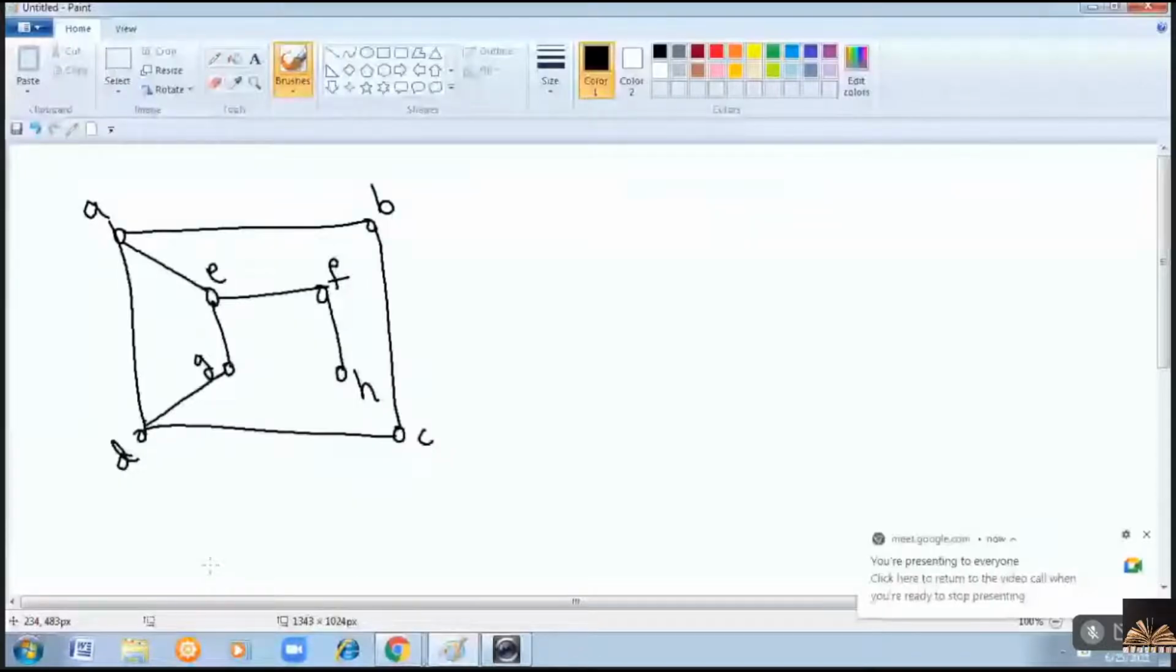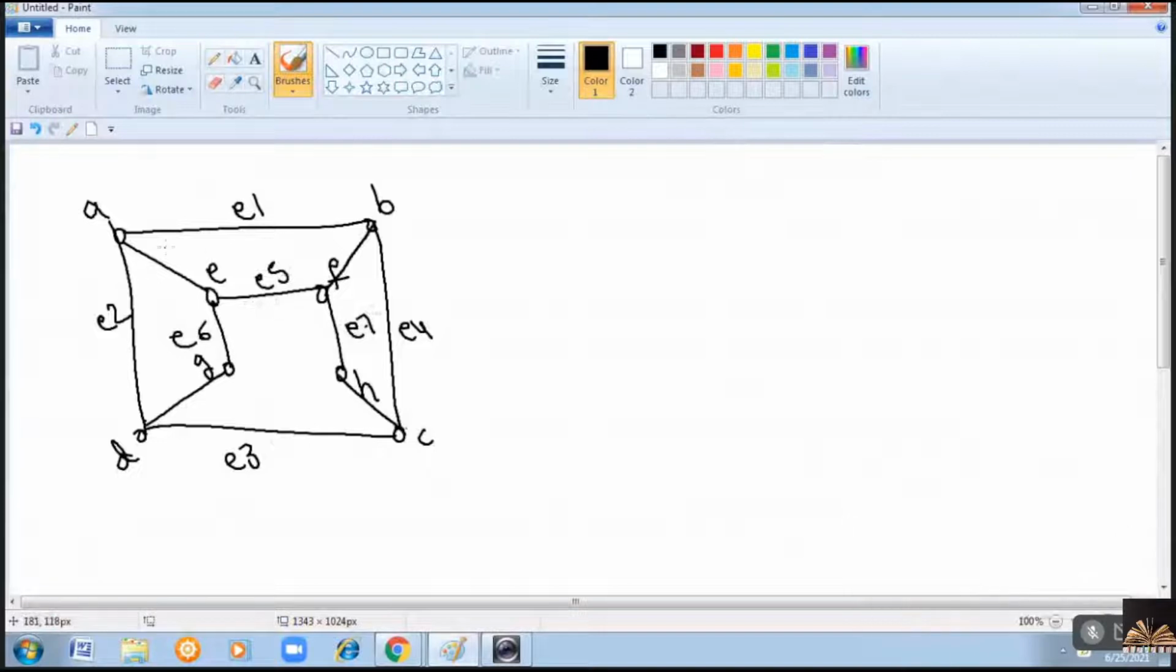So this is the given graph, right? And there is an edge from B to F also. Okay? Yes. Now you please name these edges. Yes. One second.